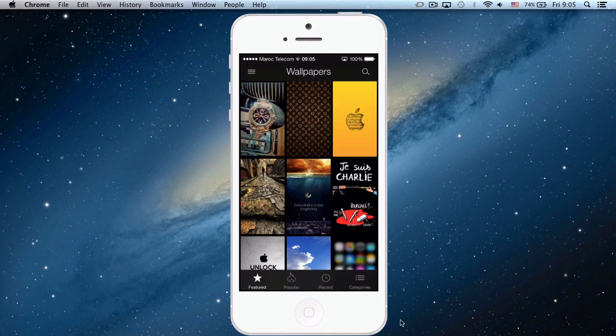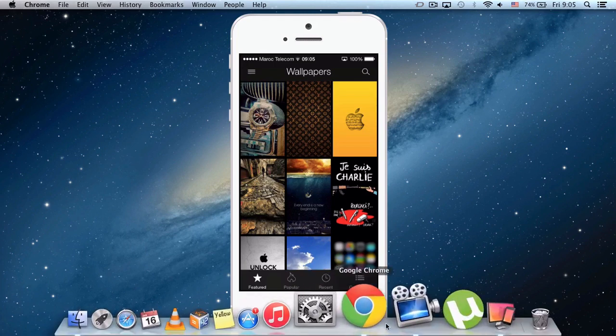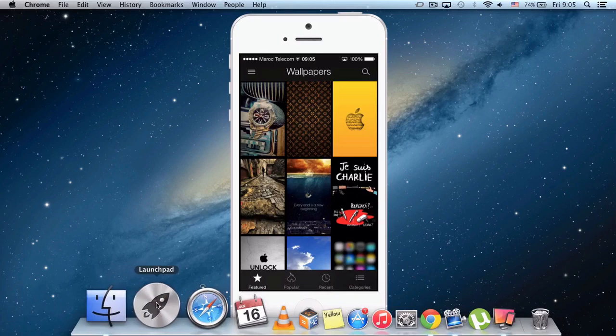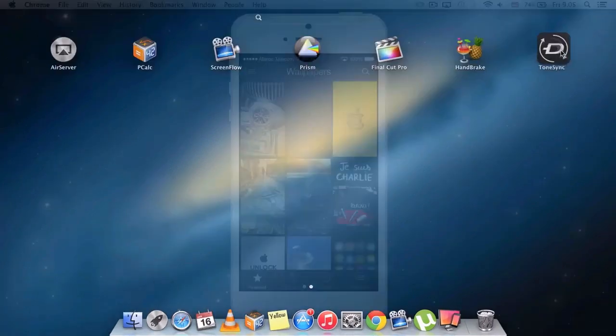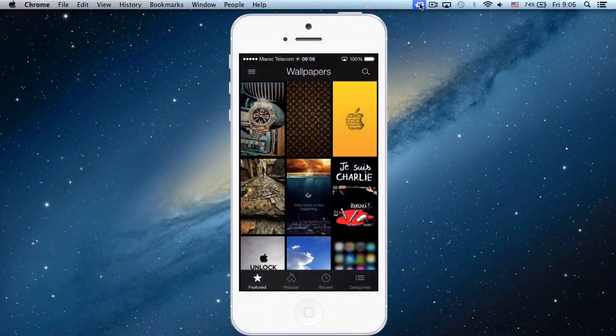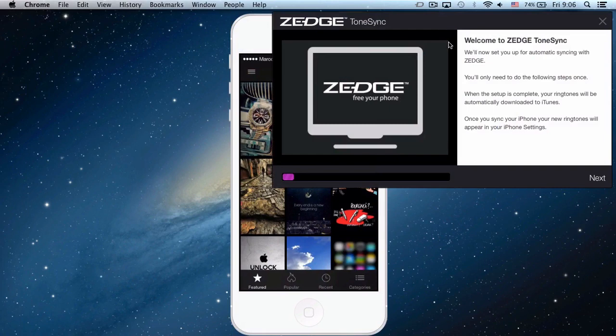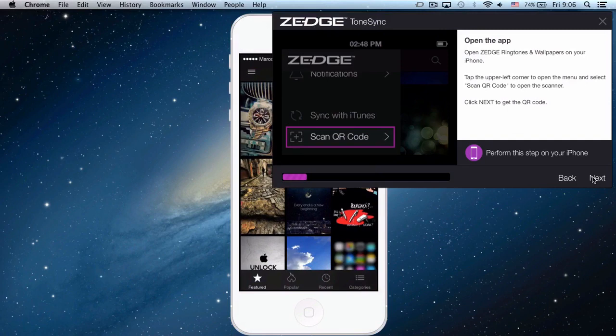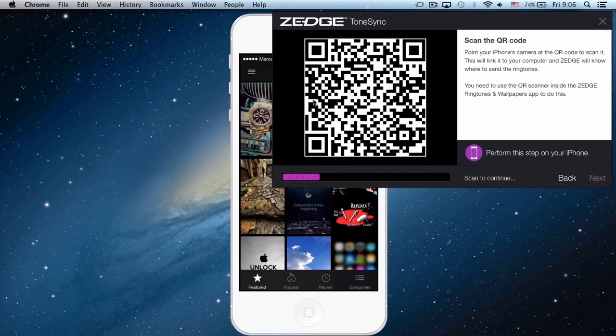Then once you've downloaded it, what you have to do is open Zedge Tone Sync. Then you click next, and it's going to ask you to scan a QR code, this one.